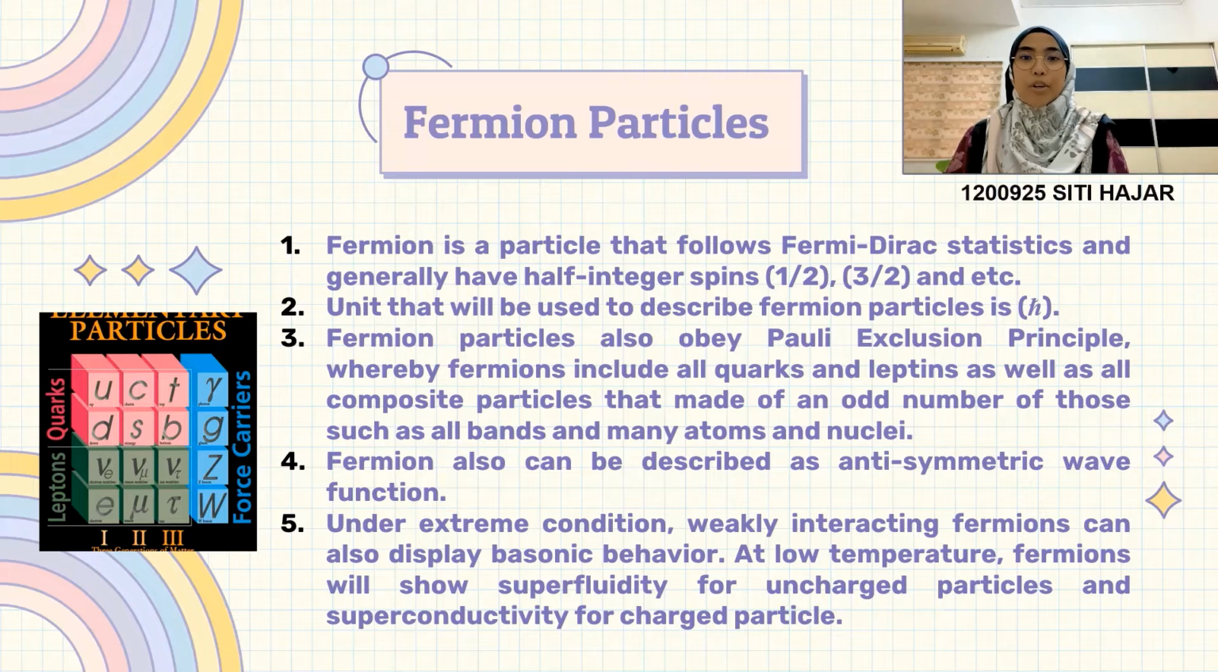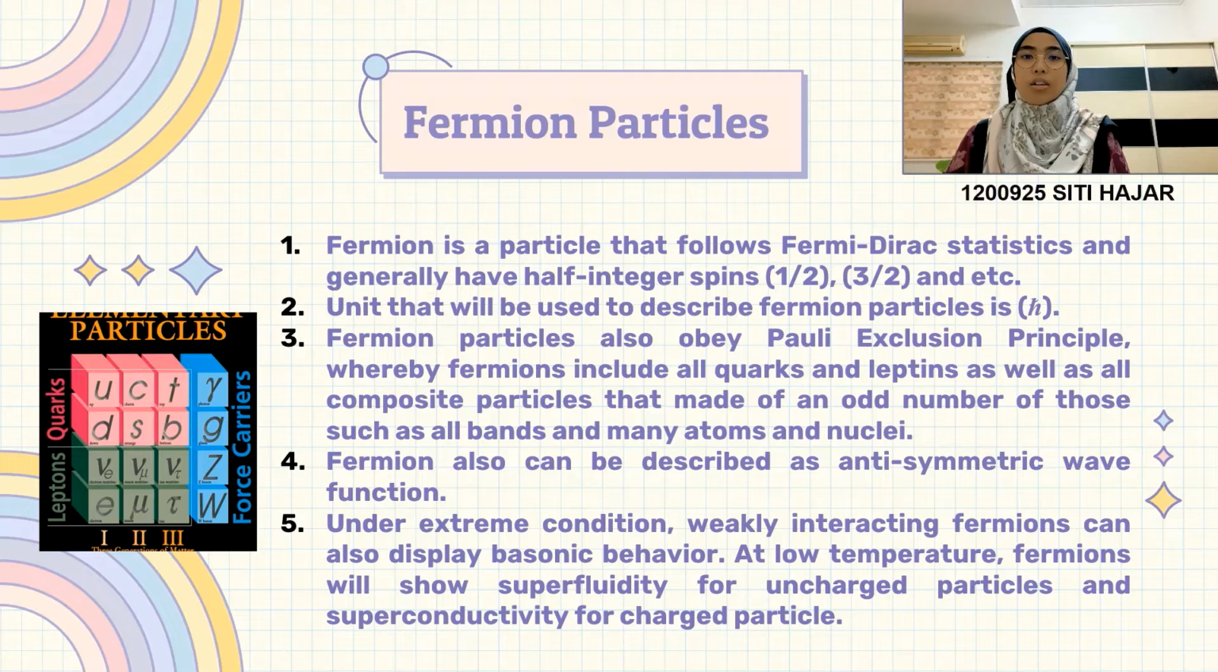The name fermion was coined by English theoretical physicist Paul Dirac from the surname of Italian physicist Enrico Fermi. In particle physics, a fermion is a particle that follows Fermi-Dirac statistics and generally has half-integer spin, which are spin 1/2, spin 3/2, etc. Thus, the unit for fermion spin is h bar. Moreover, these particles obey the Pauli exclusion principle.